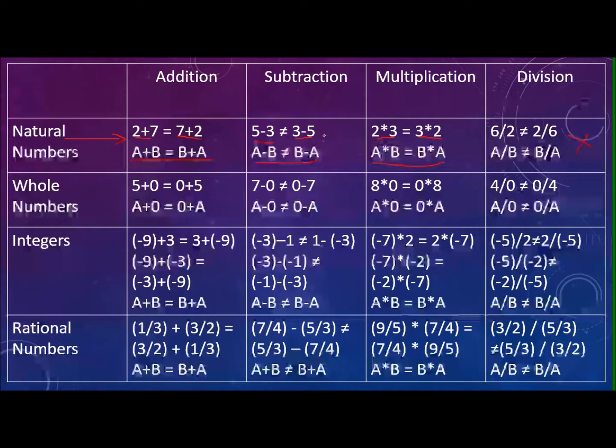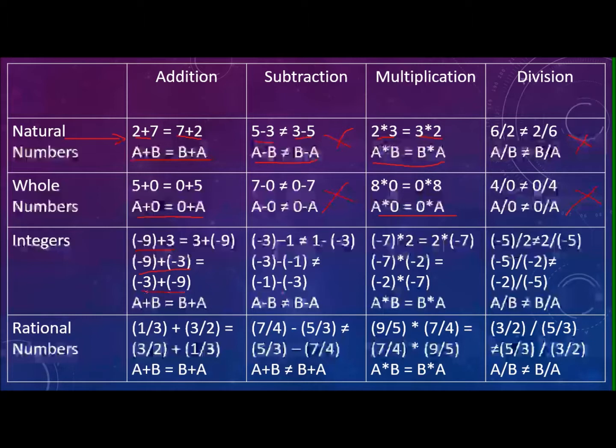So division and subtraction is not commutative. For natural numbers, you can verify that for whole numbers, addition and multiplication are commutative, while subtraction and division is not. Okay. So same thing for integers and rational numbers. For integers, I have taken example of one positive, one negative number, and two negative numbers.